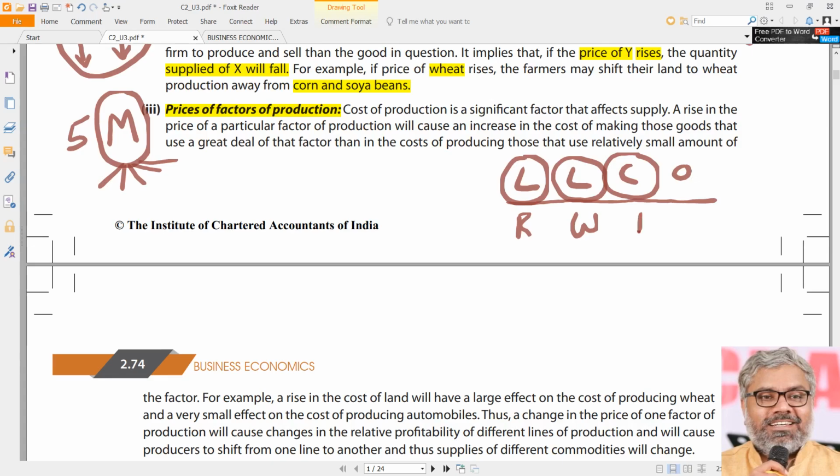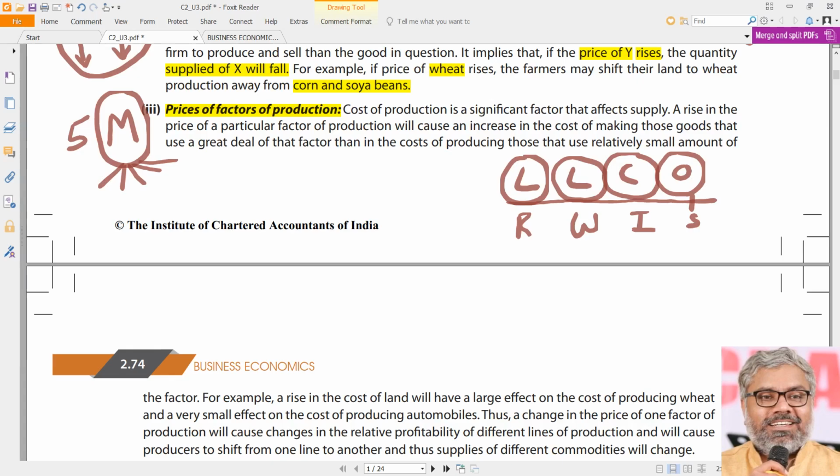But what is the price of capital? What is the price that you pay for money? That is interest. So if the interest rates are high, that means capital is becoming more and more costly. Of course, organization is about people and management. So you can consider that as again salaries paid to top management who are administering the organization.